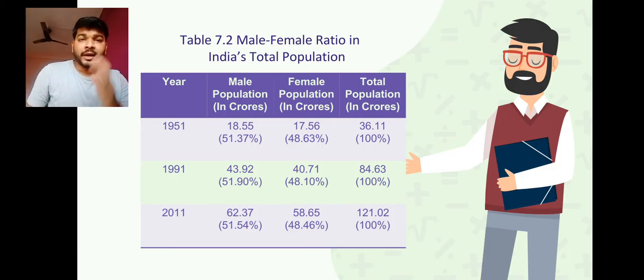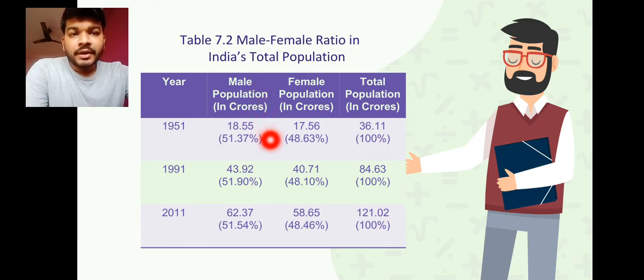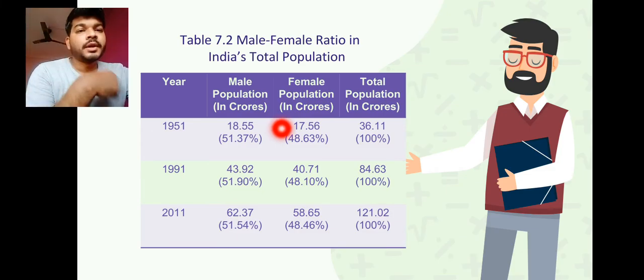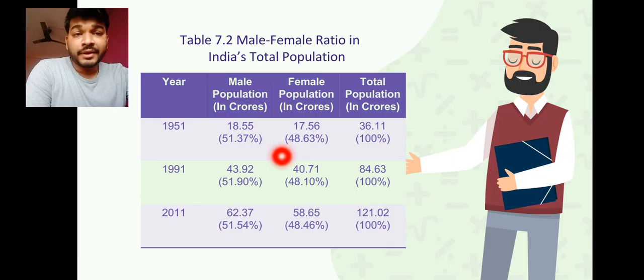When you try to write the analysis, you can first write down the overview. Overview means when we see it is from 1951, 51.37, where it increased in 2011 to 51.54. So you find that there is just a very small fraction of increase, that is 0.17 percentage.